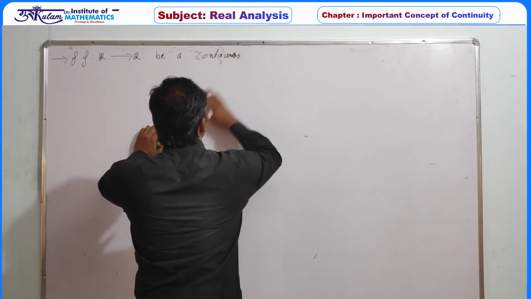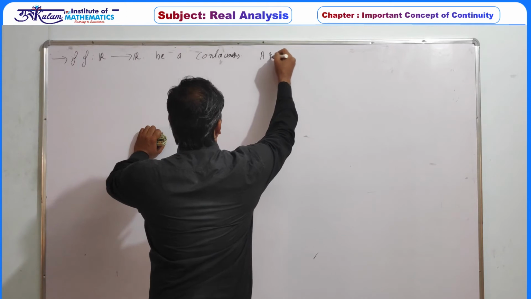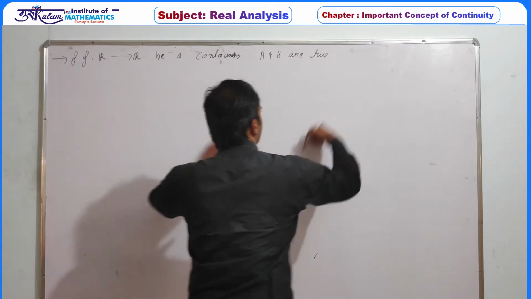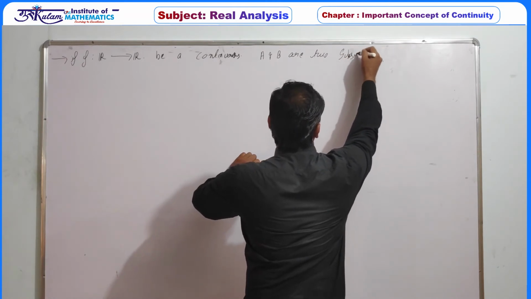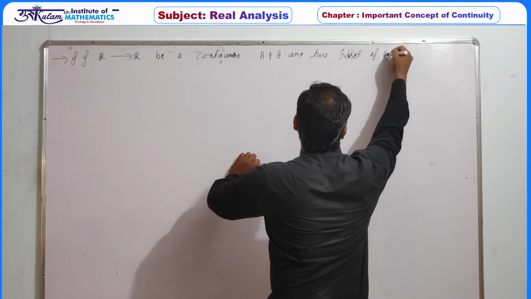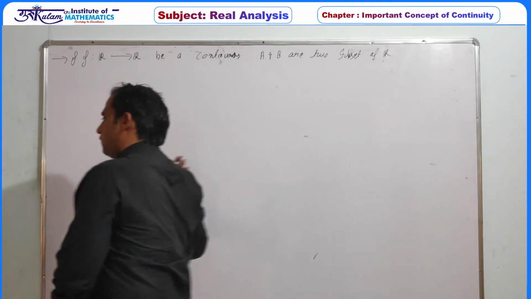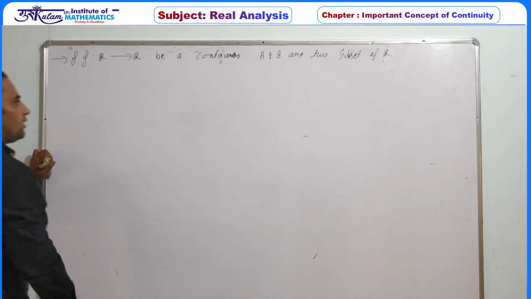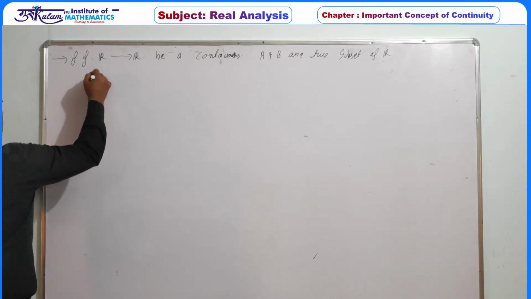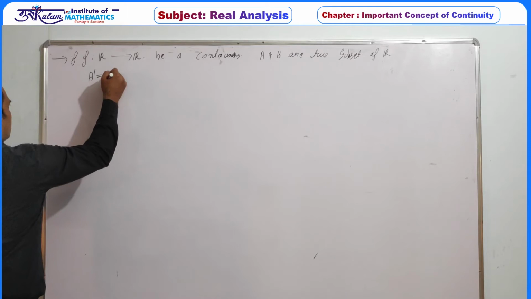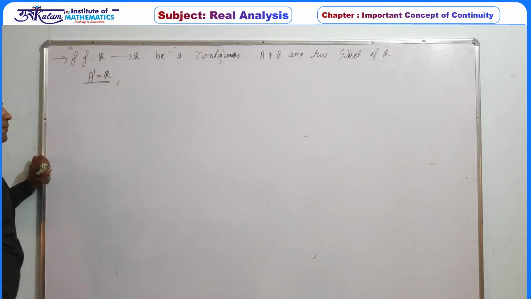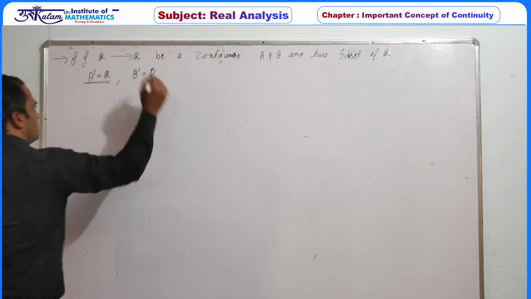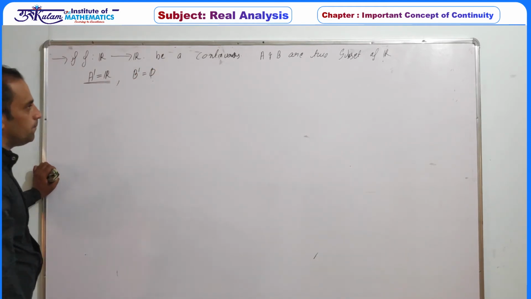Extra information is that A and B are two subsets of R. So the function is defined from the real line to the real line, and A and B are any two subsets of R such that A is dense in R, that is, the set of limit points of A is R. And second, B dash is phi, that is, B does not have any limit point.